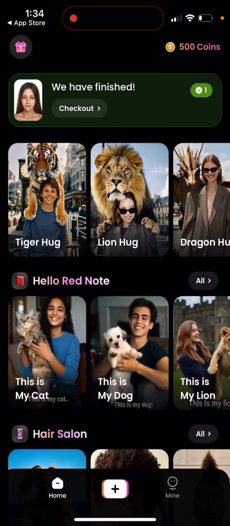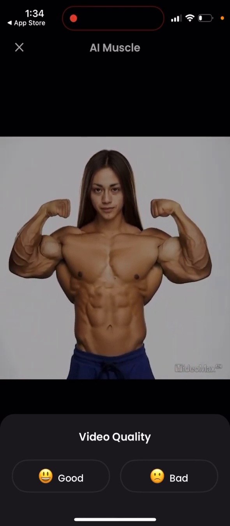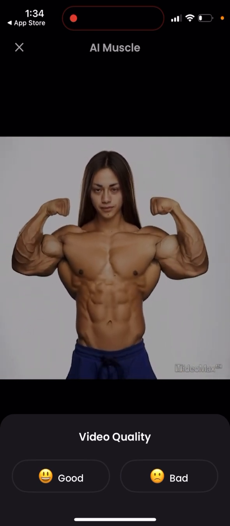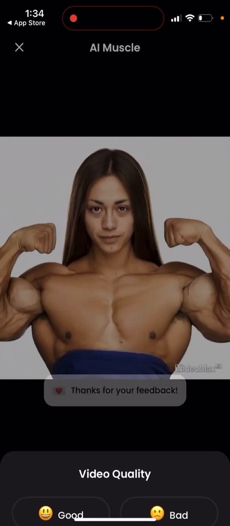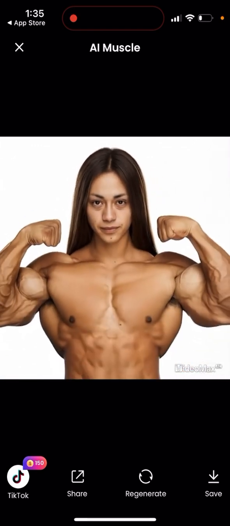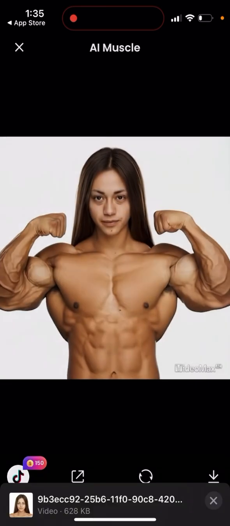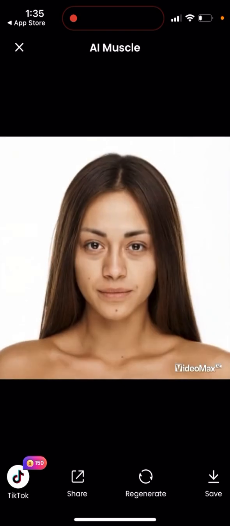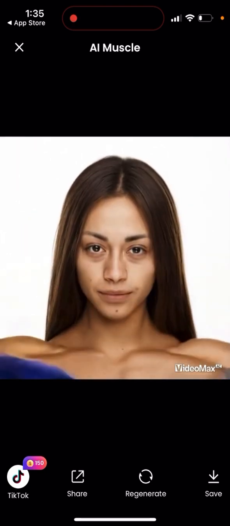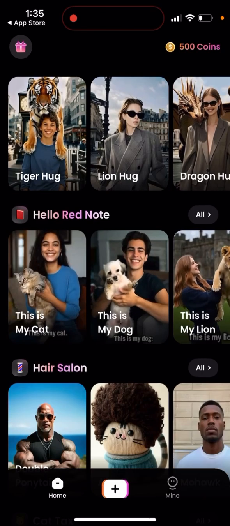So now it just says we have finished, check out. So now you see this. It's quite cool, right? I kind of like it. The quality is quite good. And then if you share it on TikTok, you get an additional 150 coins. So this is the way for you to get this additional 150 coins. Then you can just share it. You can save it, but then there will be a watermark. To avoid the watermark, you need to upgrade. So that's basically the process.